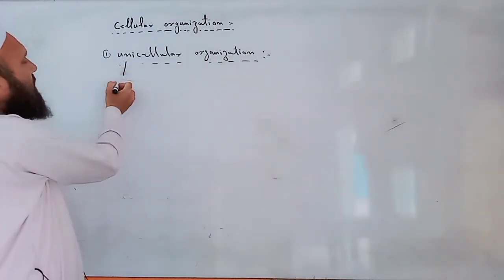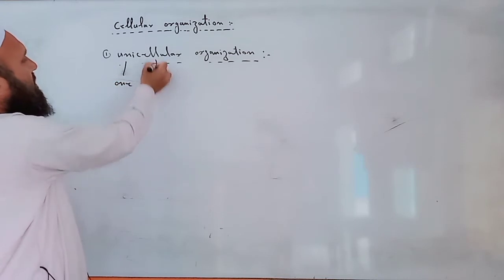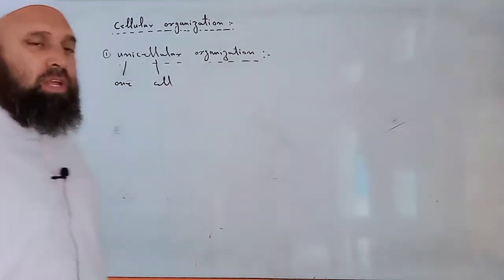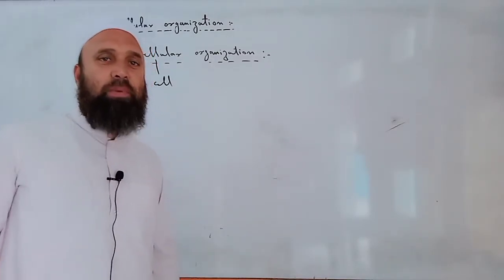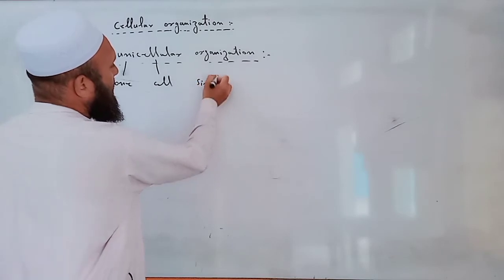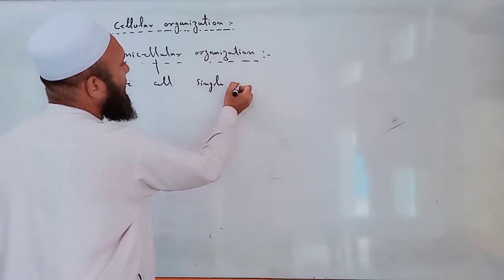Uni means one, cellular means cell. So in unicellular organization, the body of the organism consists of a single cell.